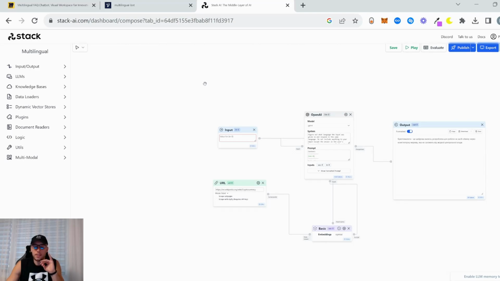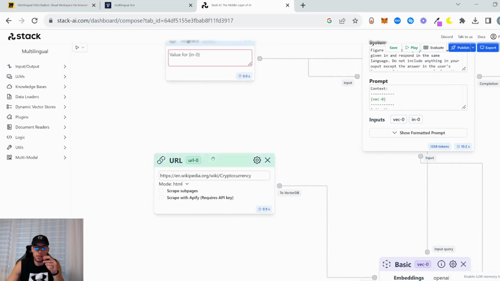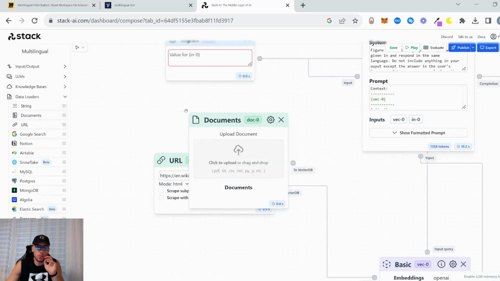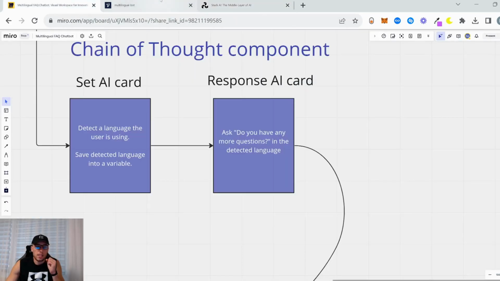Real estate, basically anything. You just change your knowledge base. In our case, it's a URL. It can be any URL of your client on the website, or it can be a data loader, a document, a PDF or doc, or TXT, right? Basically anything.